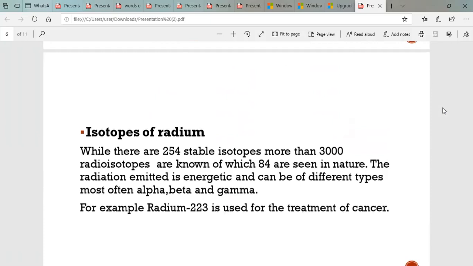Isotopes of radium. What are isotopes? Isotopes are atoms of an element having the same atomic number but different atomic mass. While there are 254 stable isotopes, more than 3,000 radioisotopes are known, of which 84 are seen in nature. The radiation emitted is energetic and can be of different types, most commonly alpha, beta, and gamma. For example, radium-223, which is an isotope of radium, is used for the treatment of cancer.